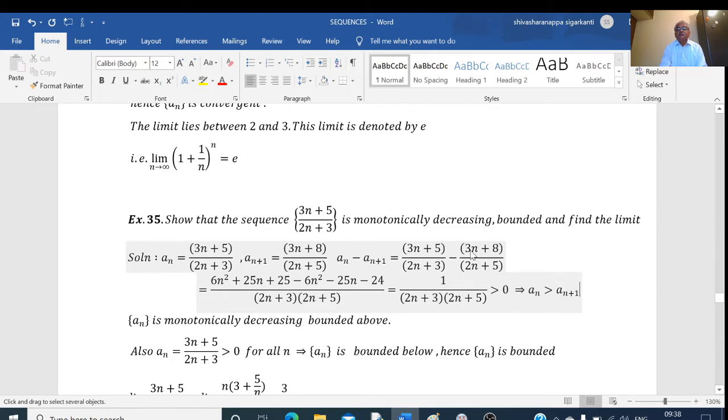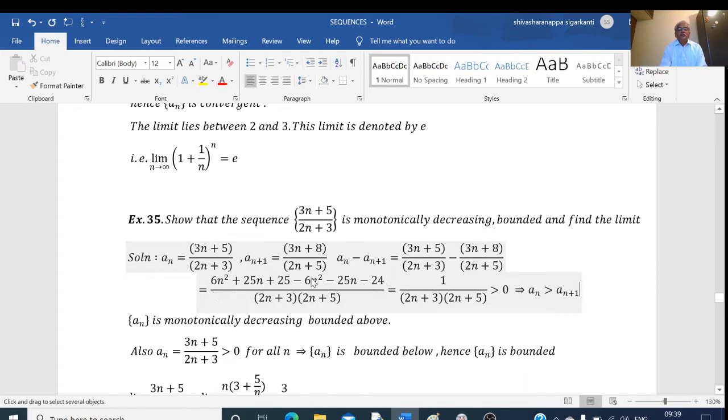Next, this into this is 6n square with negative sign is minus 6n square, and 3n into 3 is 9n, 8 into 2 is 16n, 9n plus 16n is 25n with a negative sign, so minus 25n, and 8 into 3 is 24 with a negative sign, minus 24.